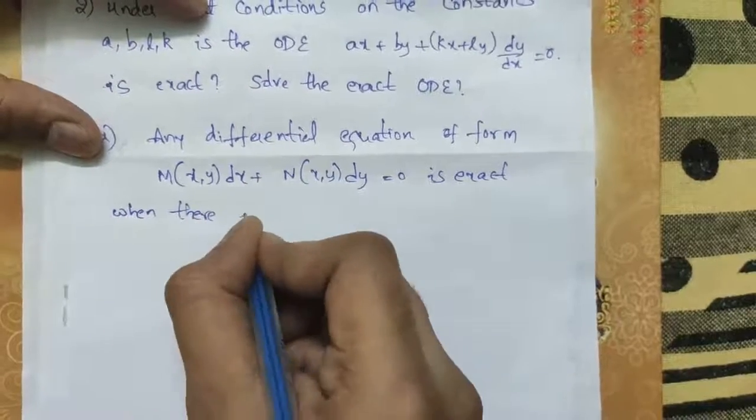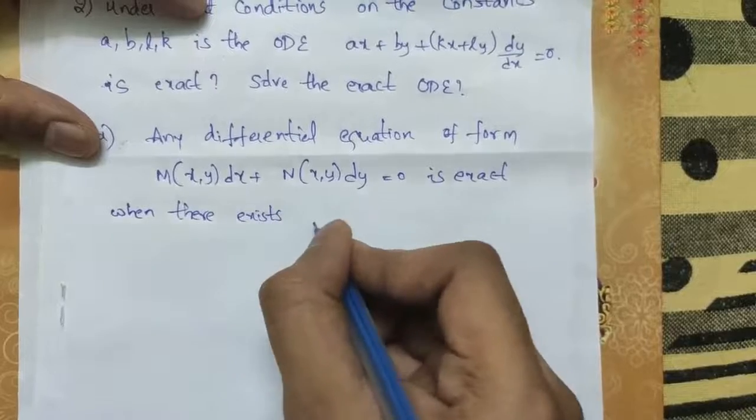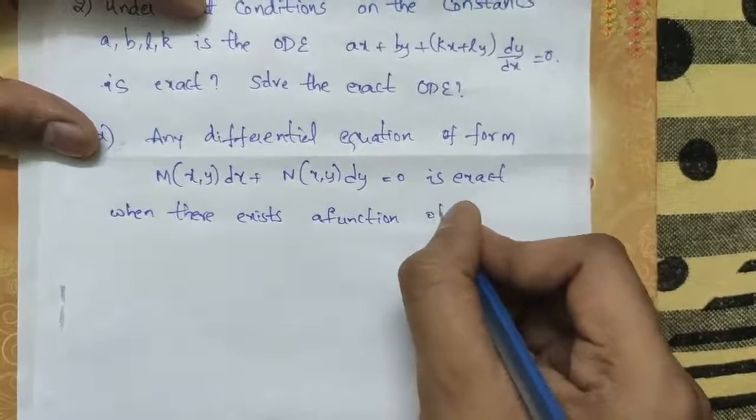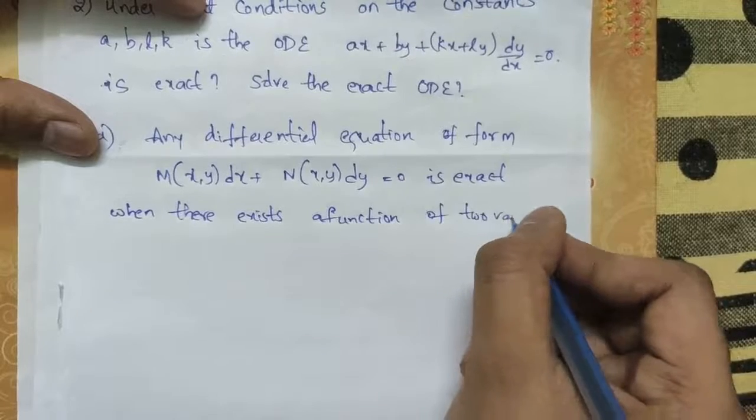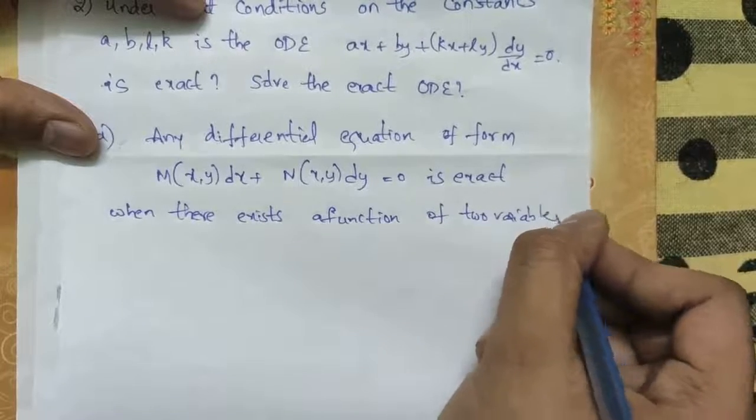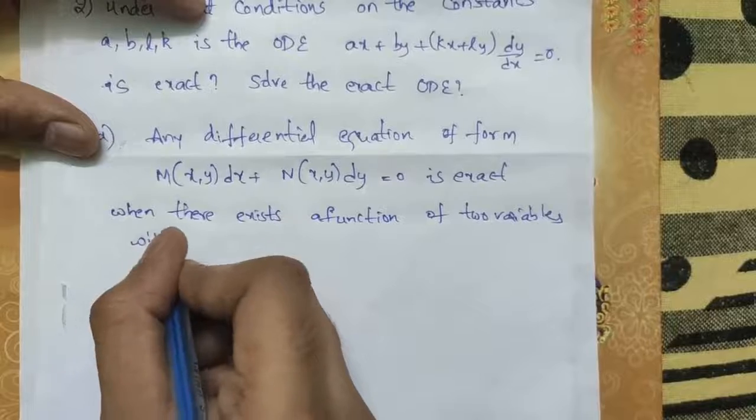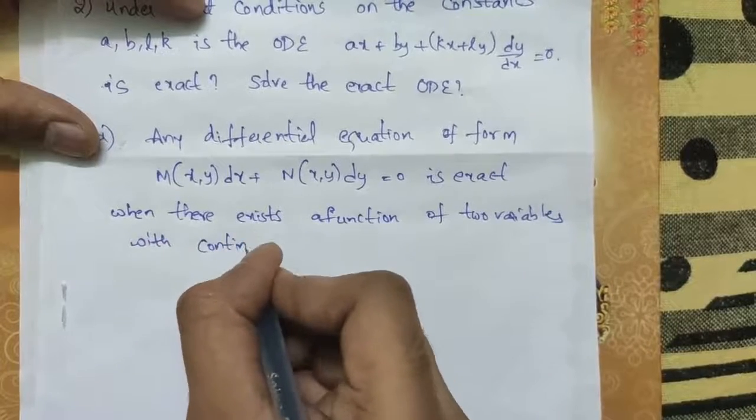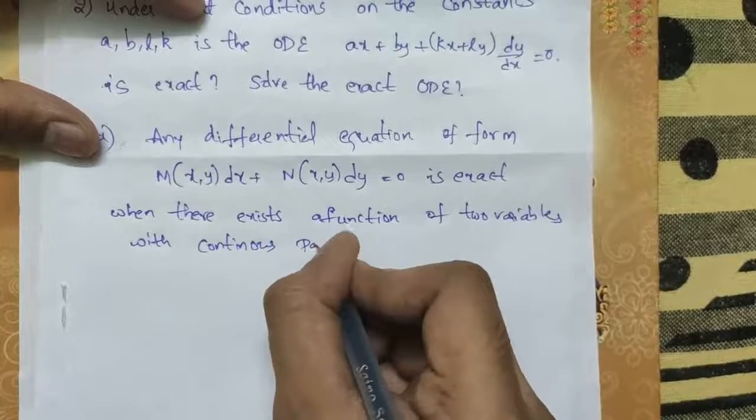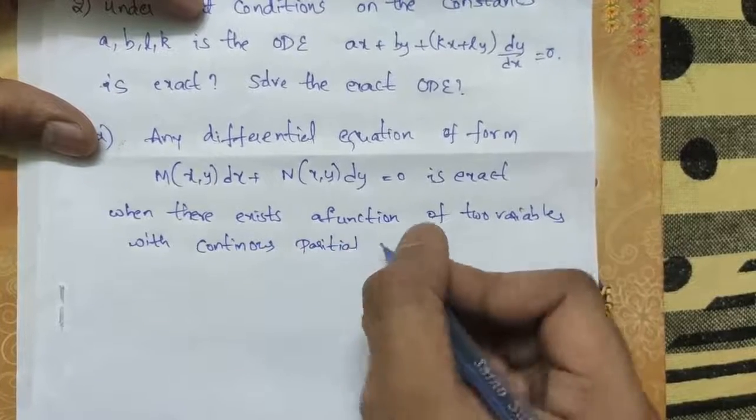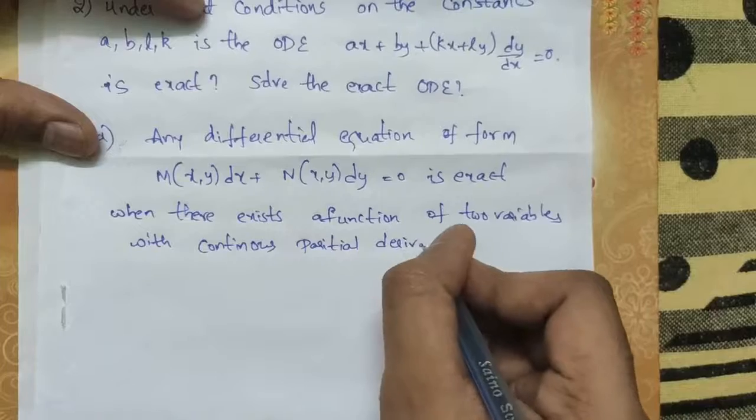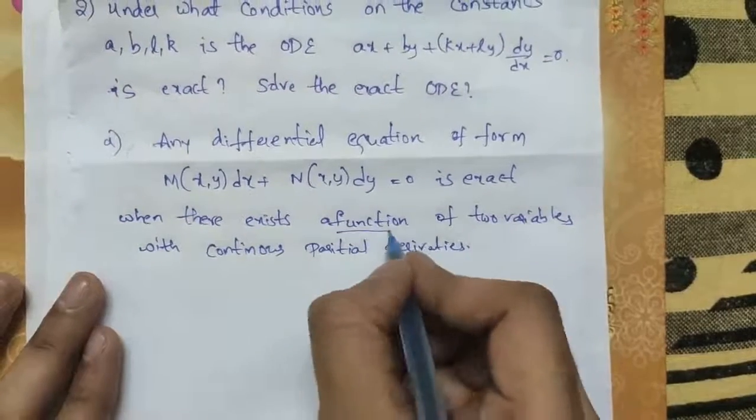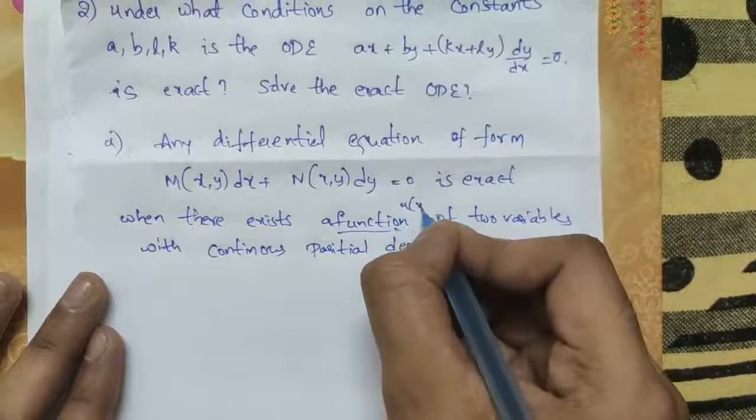there exists a function of two variables with continuous partial derivatives. Let us assume that the function is u(x, y).